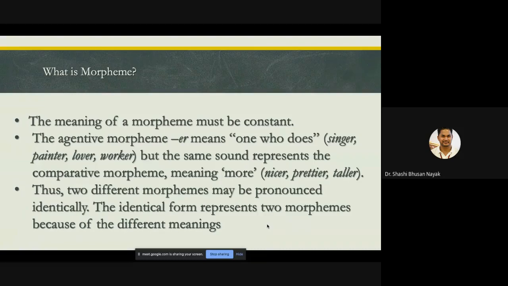So that is how morphemes can be very deceptive, and the study of morphology can be very confusing. So you need to act pretty fast, and study it very sincerely and seriously.